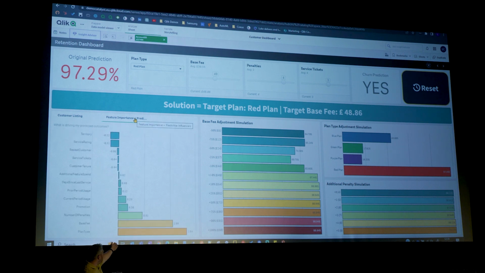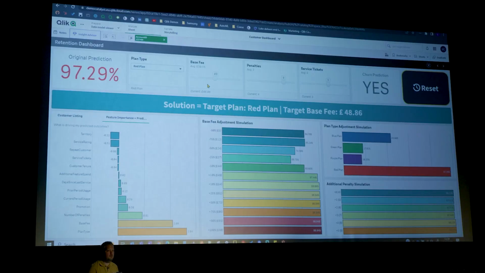And we can see here at the bottom left, the base fee and the plan type are almost equal for this customer. Well, I'm not surprised, because if we look at the top here, their base fee is £49 versus the other customer who's paying 28, and they're on the worst plan possible. This customer needs to be on a much better plan, and as you can see, they've had 4 penalties and 3 service tickets.